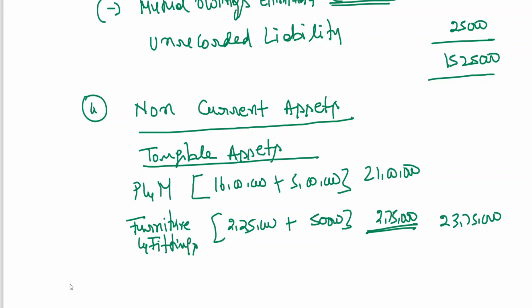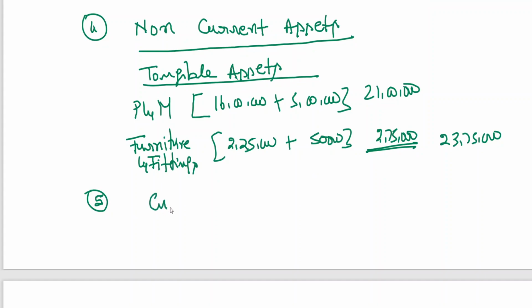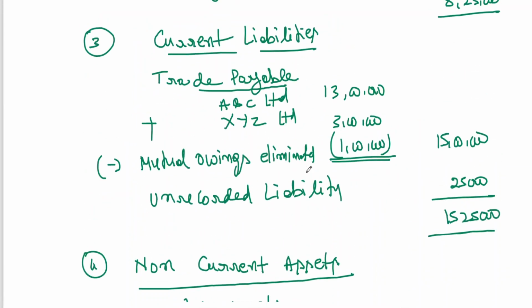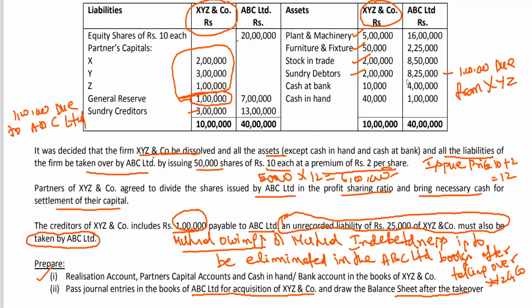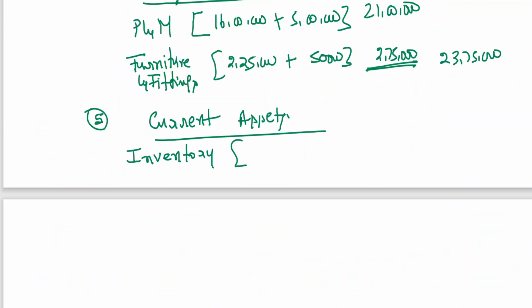Next, current assets. Inventory, stock in trade is inventory, no? Inventory 850 plus 2. Ten lakhs 50,000.